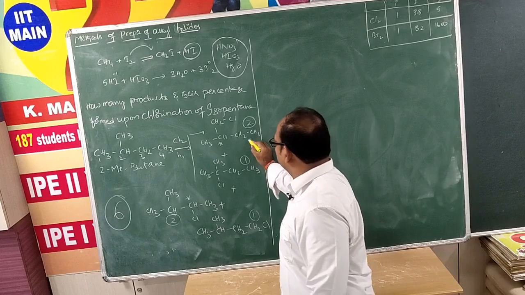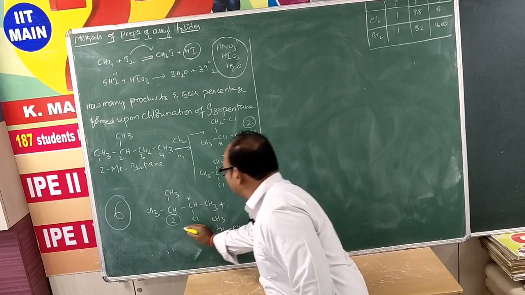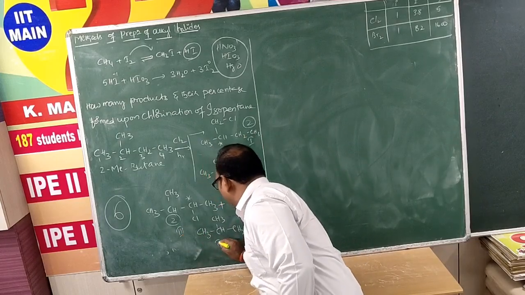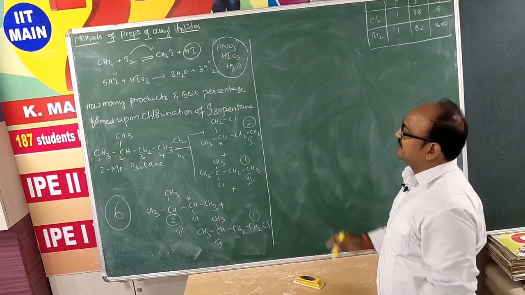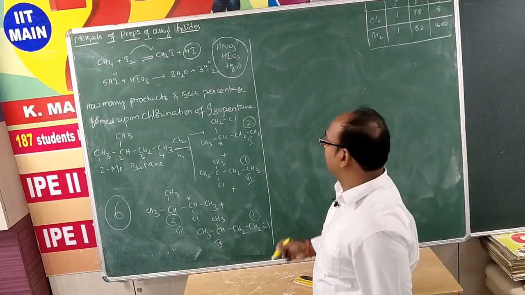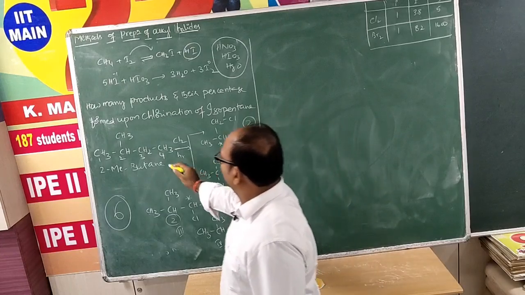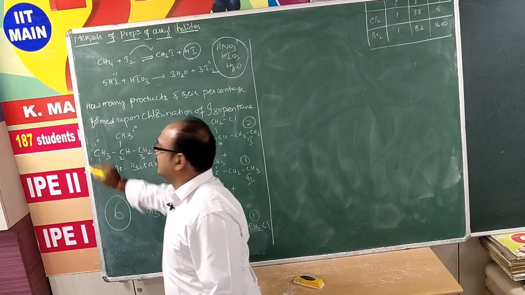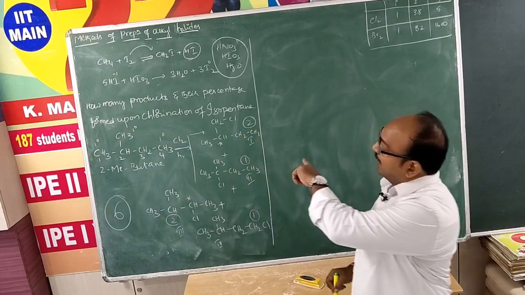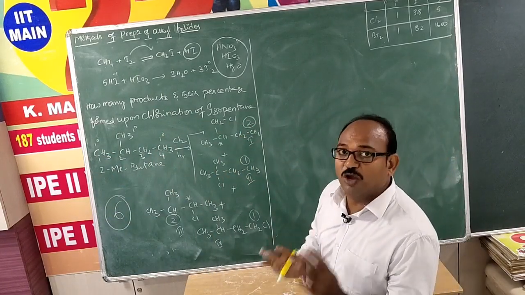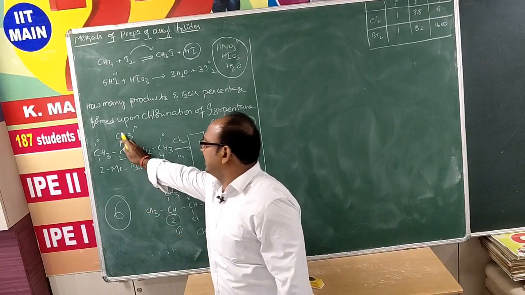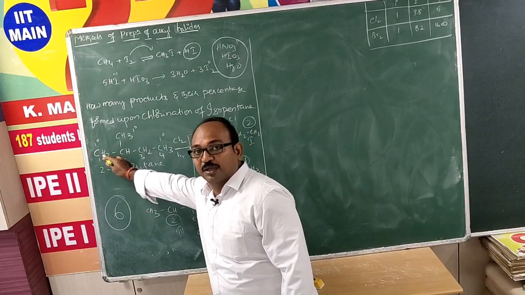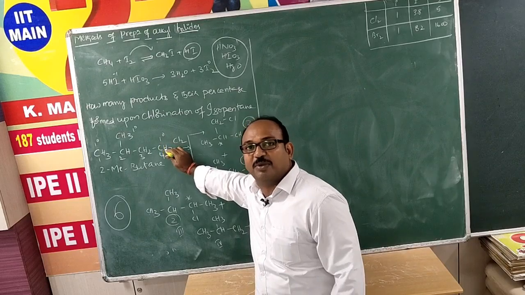Let us assign here, this one is number 1 and this one is number 2, this one is number 3 and this one is number 4. So what are the possible percentages of product we are going to get? Now check out here. For this molecule, this carbon is primary, this carbon is primary, this carbon also primary. Total 9 hydrogen atoms are there. Out of 9 hydrogen atoms, if chlorination takes place at this carbon or this carbon, same. But if chlorination takes place at this carbon, that is different.